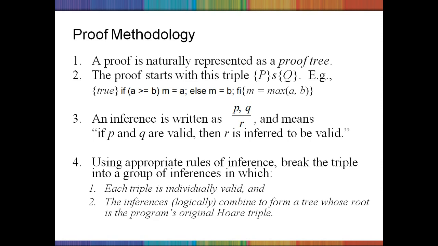Using appropriate rules of inference, break the triple into a group of inferences in which each triple is individually valid. That means it is mentioning that the function body should be decomposed, that means dissected into individual units, so that each triple is individually valid, and the inferences logically combine to form a tree whose root is the program's original triple.